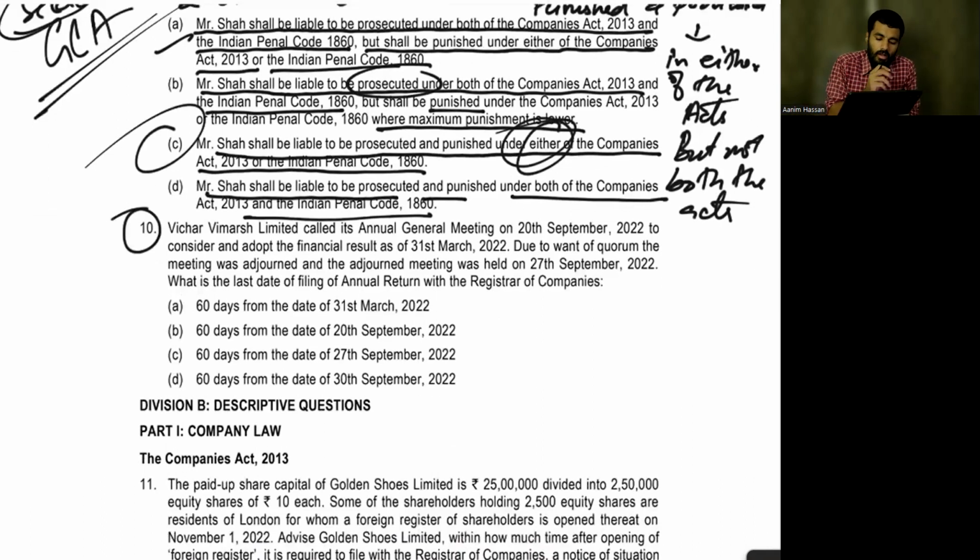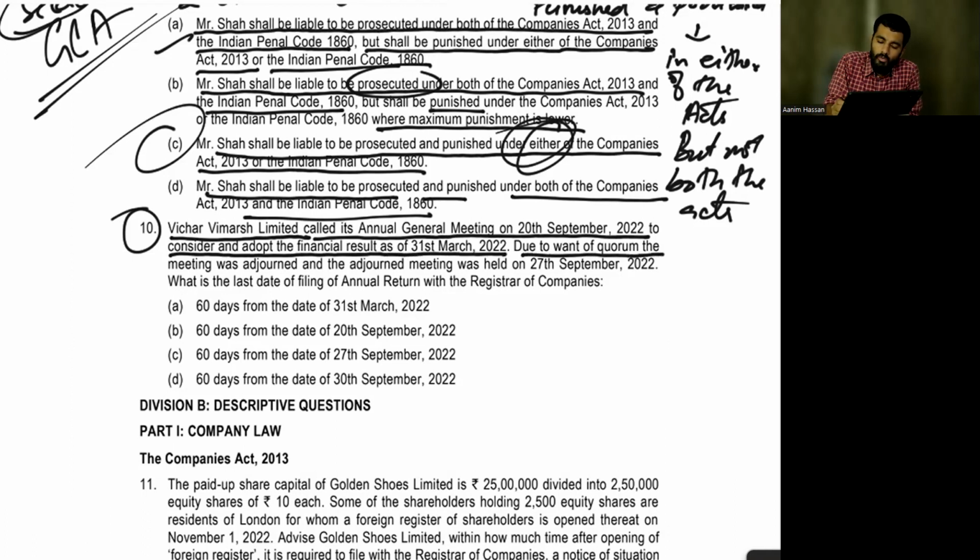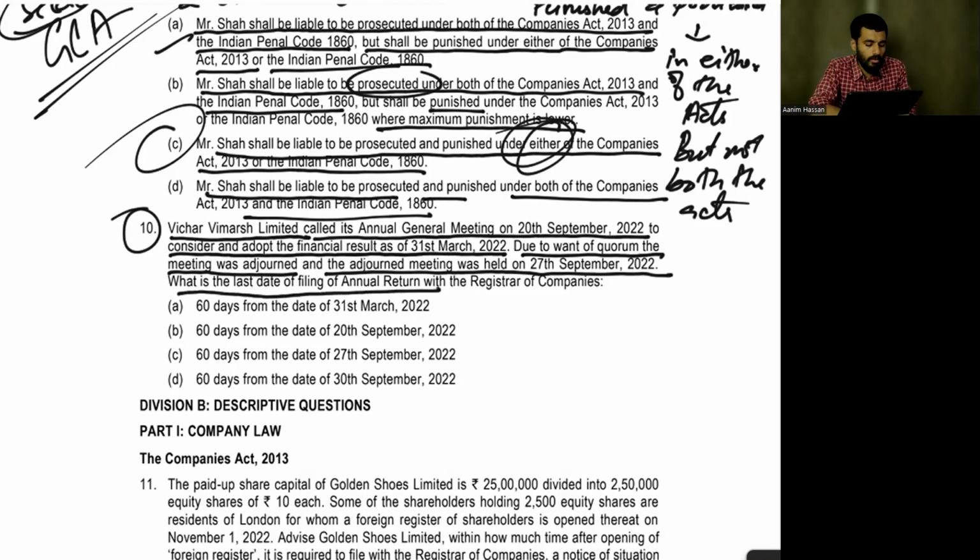Coming to question number 10. Which are Wimmers Limited called its annual general meeting on 20th September 2022 to consider and adopt the financial result as of 31st March 2022. Due to want of quorum, the meeting was adjourned and the adjourned meeting was held on 27th September 2022. What is the last date of filing of annual return? Tell me.